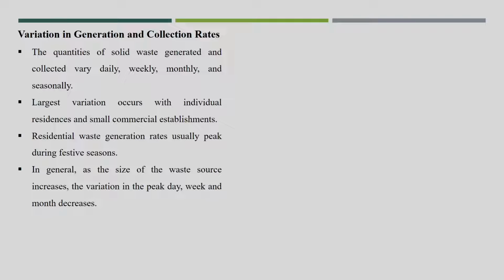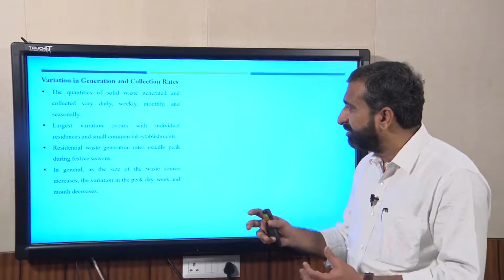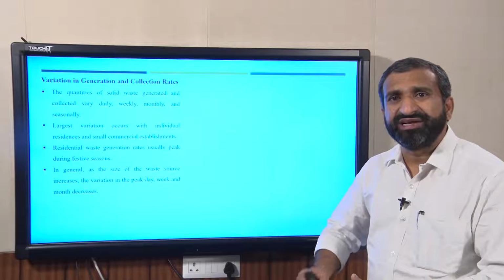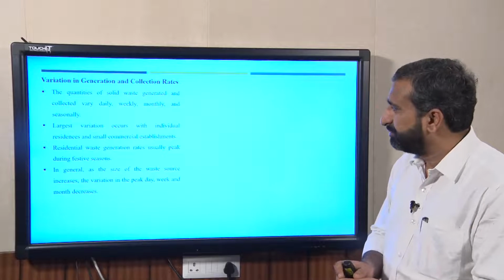Not only monthly or seasonally, but daily also the waste generation changes, and the largest variation occurs with individual residents and small commercial establishments. That is another point, where with small residents and small commercial establishments, there will be a lot of variation in the generation rate.